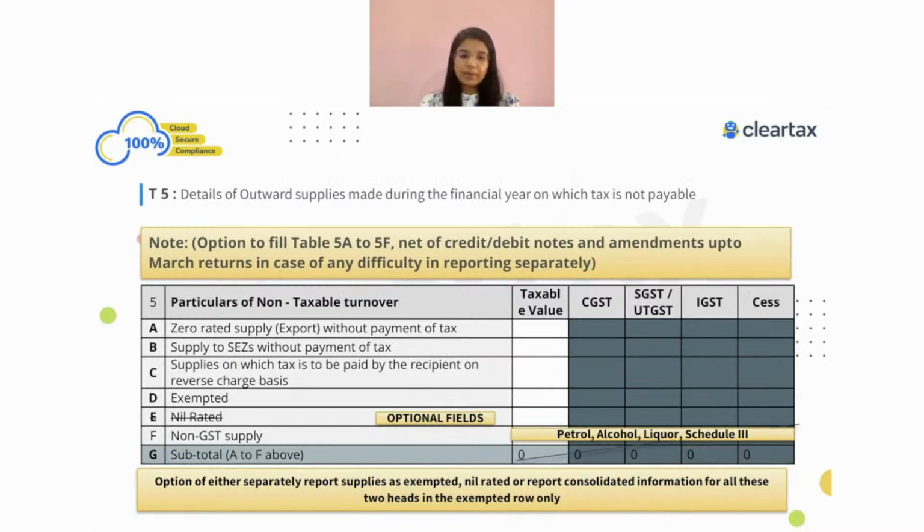Similarly, when we talk about table number 5, they have done the same here, but when it comes to exempted, nil rated and non-GST, ideally, when the form was built, they said you have to show the exempted supply separately, nil rated supply separately, and non-GST supply separately. But now they are saying nil rated and exempted you can show together. There is no problem. But non-GST you still have to show separately. People have a lot of confusion about what is exempted and what is nil rated. We have made a lot of mistakes even while filing GSTR-1 and all, right? So just to avoid that confusion, they say you just merge the exempted and nil rated supply and show it in table number 5D itself. So there is no problem there.